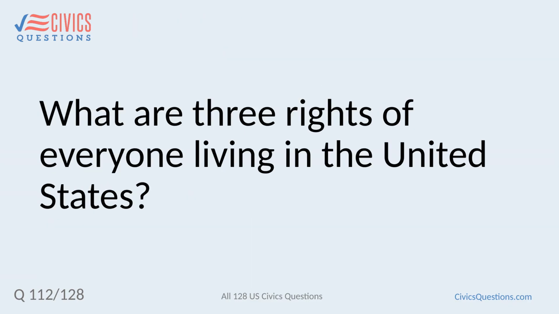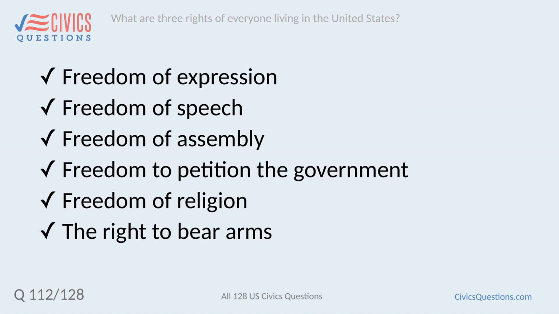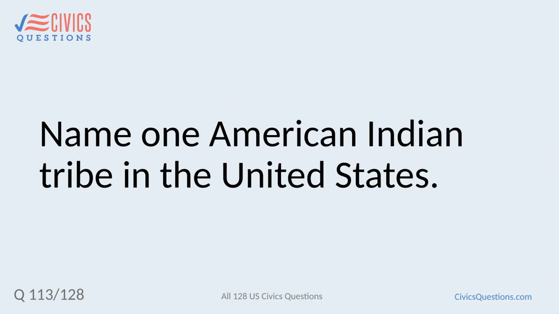What are three rights of everyone living in the United States? Freedom of expression, freedom of speech, freedom of assembly, freedom to petition the government, freedom of religion, the right to bear arms. Name one American Indian tribe in the United States.